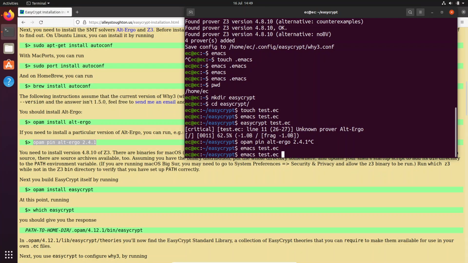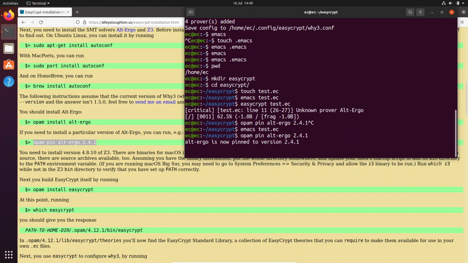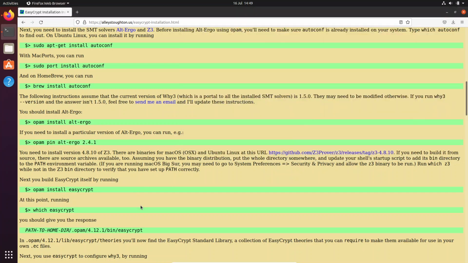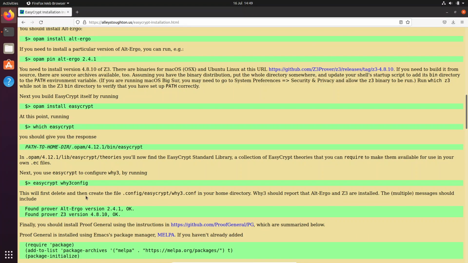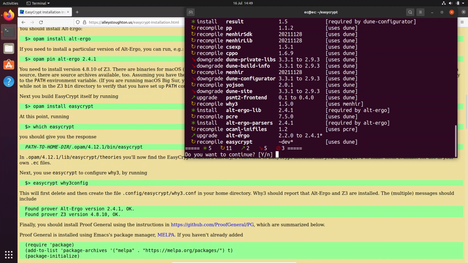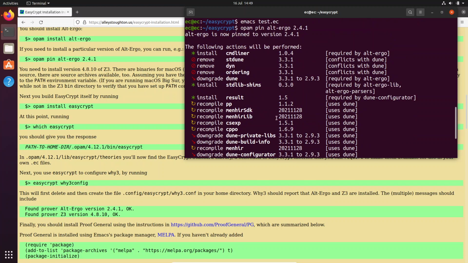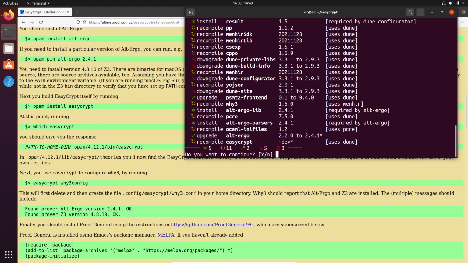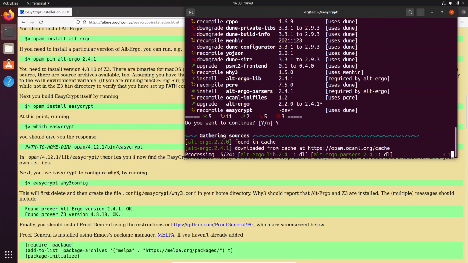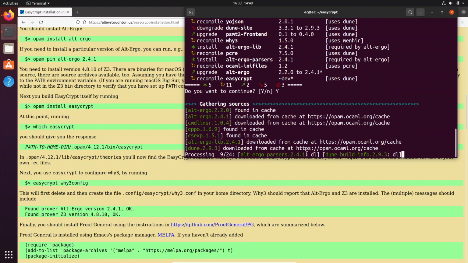And we just need to, so opam pin alt-ergo 2.4.1. And I guess we'll have to do the configuration of Why3 again. Oh, okay, yes, we want to do all of those. I'll pause and come back.